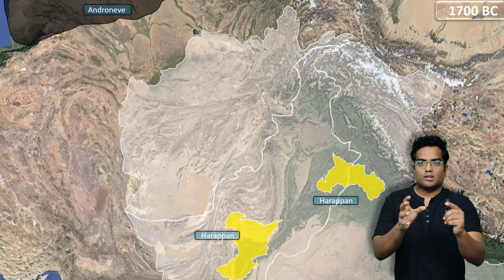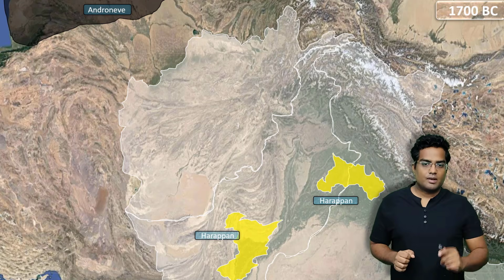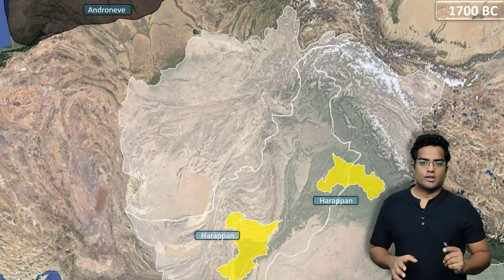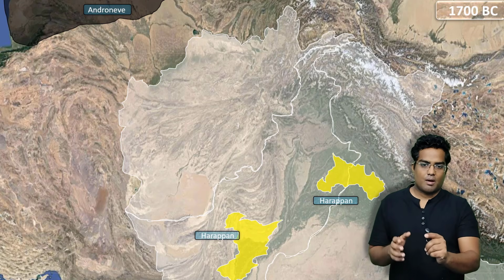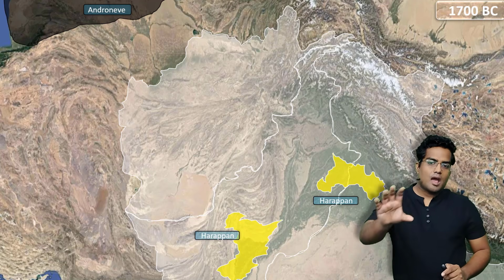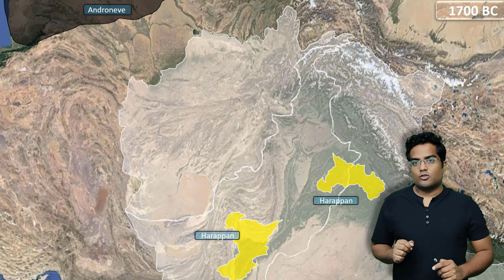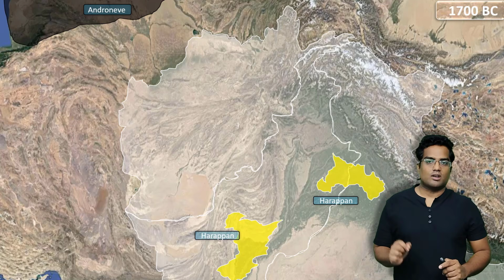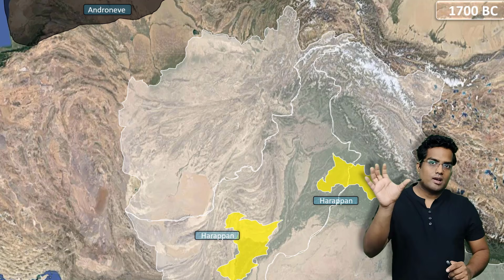Now we are going to focus on the parts of the Indian subcontinent. We have the Indian part. As you can see, you have Kashmir and parts of Punjab and Haryana. You have those parts, and then we have pretty much the whole of Pakistan and pretty much the whole of Afghanistan. And at the top, you have the Andronova culture. So this is where the Rigvedic Aryans came from.